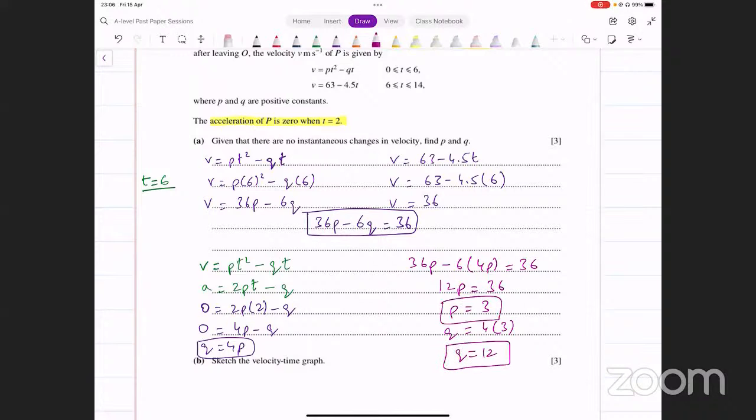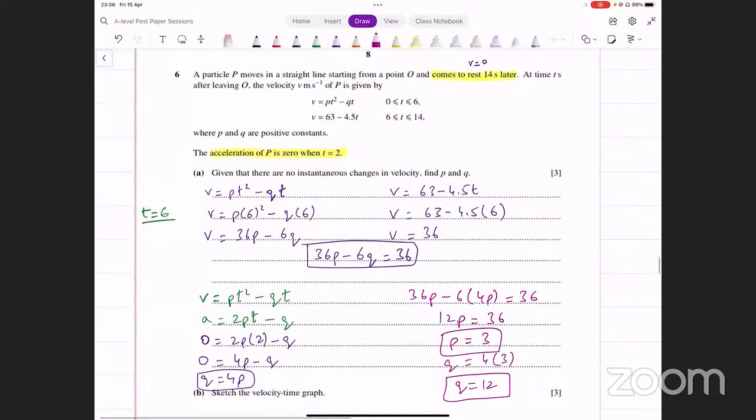Okay. Now the second part says you have to sketch the velocity time graph for this journey. Velocity time graph बनाने कहाँ से कहाँ तक? 0 time कहाँ से move कर रहा है? 0 से लेकर 14 तक. Now you've got to sketch this graph. So it doesn't have to be extremely accurate, but important points should be clearly shown. और आपकी जो shape है graph की वो सही होनी चाहिए. ठीक है?